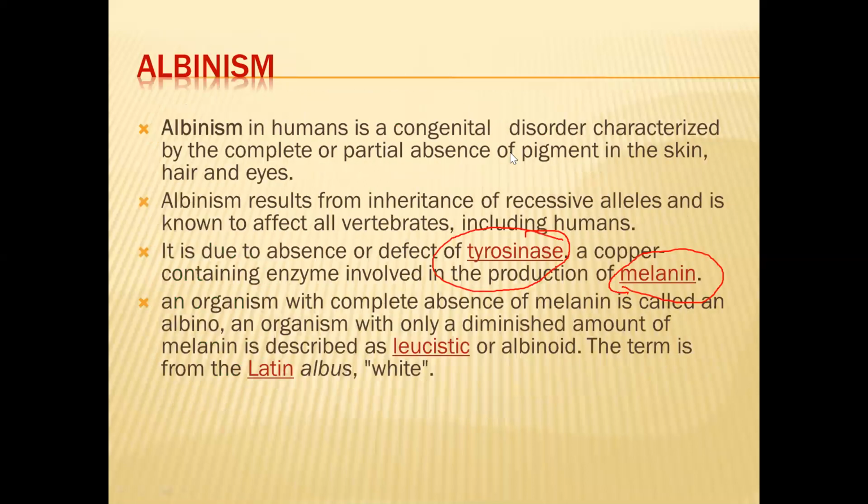Okay, what is albinism? It's a congenital disorder, an absence of pigment in the skin as well as your hair and eyes. That means the total body will be colorless. There will be no pigmentation on your body. And what is the reason for this? The reason is the enzyme tyrosinase. Tyrosinase is defective in your body, and it is necessary for the production of the pigment called melanin.